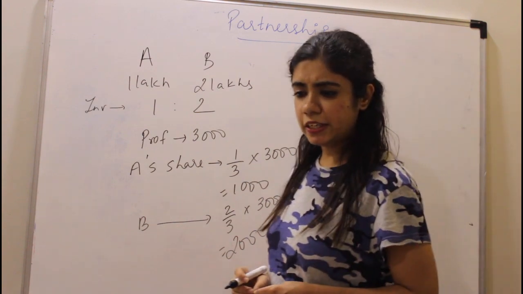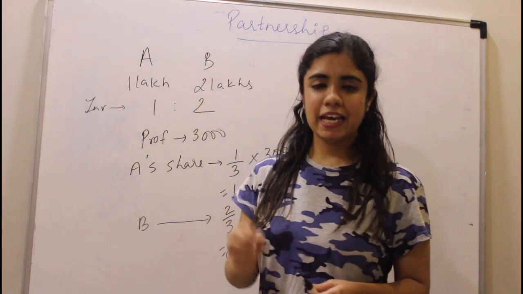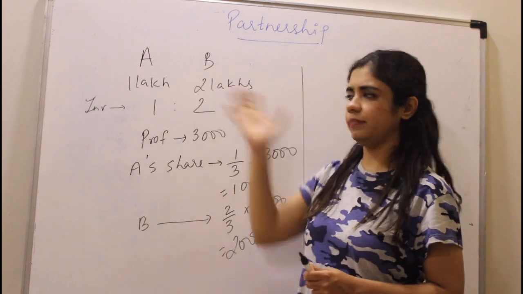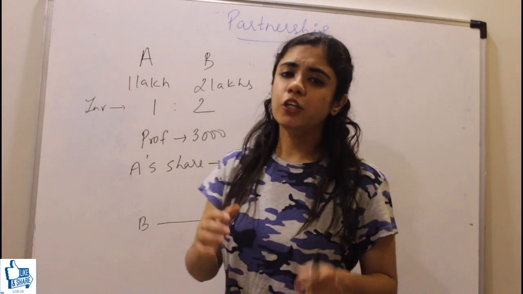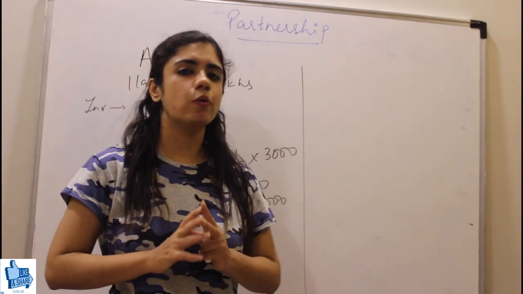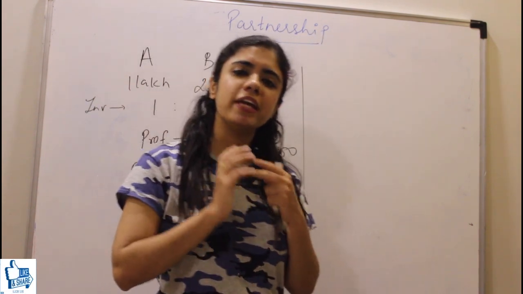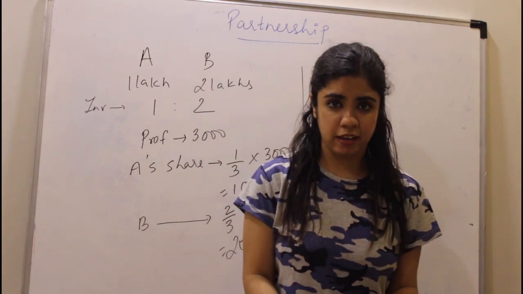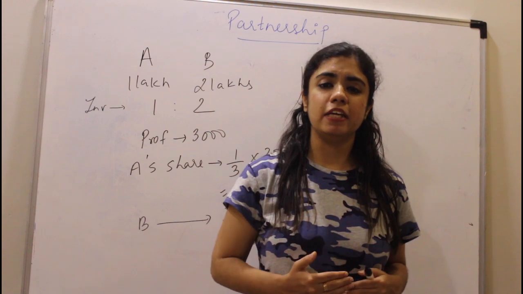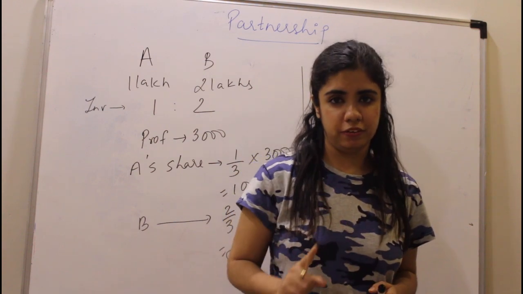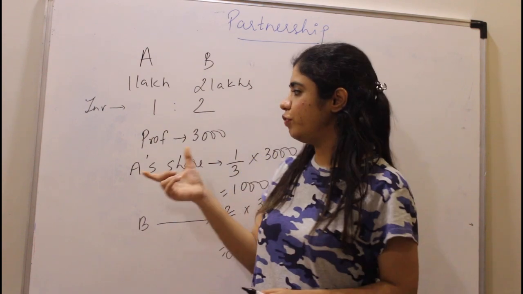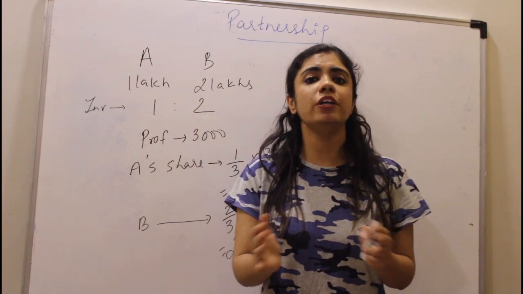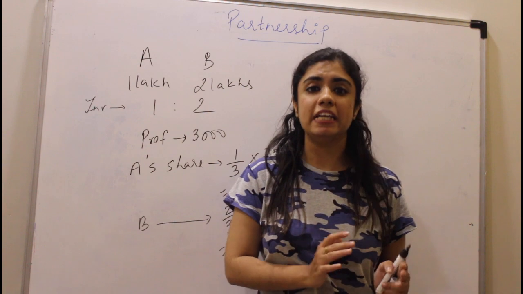But suppose I tell you, I invested 1 lakh, you invested 2 lakhs. This is correct. But after 4 months, you realize that this business is going nowhere. It is not going to make any profit. So you withdraw your entire money, whereas I keep my money for the entire period of 1 year. Again we make a profit of 3,000 rupees. Now my question to you is, in what ratio will the profit be divided?